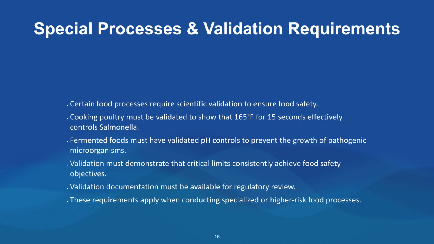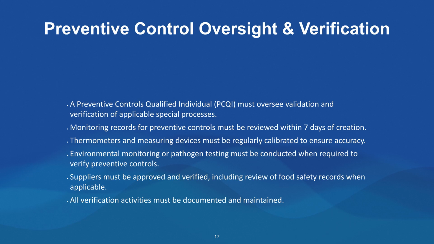Certain food processes require scientific validation to ensure safety. This includes confirming that cooking poultry to 165 degrees Fahrenheit controls salmonella and that fermented foods have validated pH controls. Documentation must be available for regulatory review. A preventative controls qualified individual must oversee validation and verification. Monitoring records must be reviewed within 7 days. Equipment, such as thermometers, must be calibrated. Verification activities and supplier approvals must be documented and maintained.